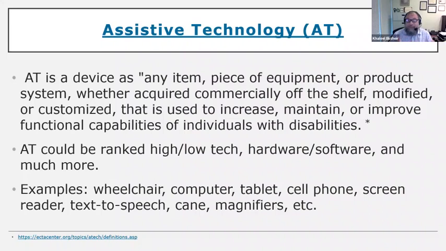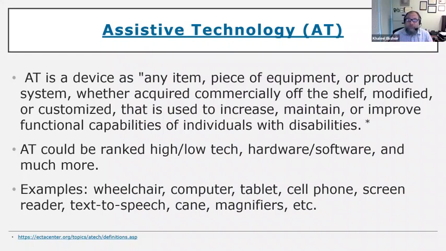There are many examples like the wheelchair, a computer, a tablet, a cell phone, the screen reader. Screen reader is software that is used mostly by people who are blind. It will read everything on the screen, including the menu. It normally consists of shortcuts, and the more the user who uses a screen reader knows about the shortcuts, the more they can control and manipulate the computer.